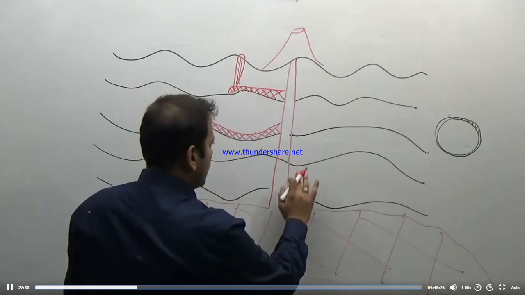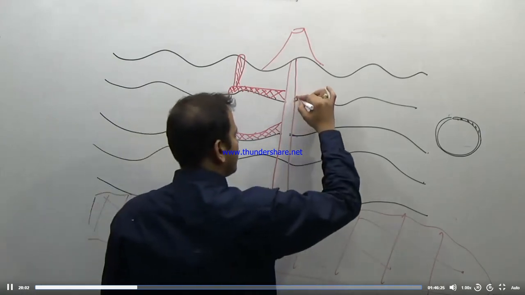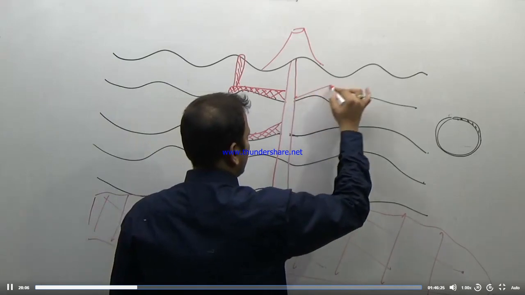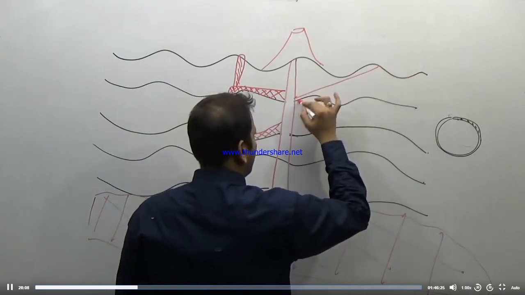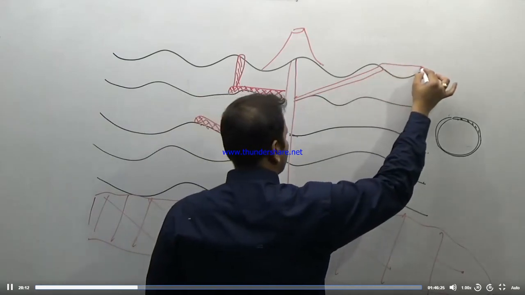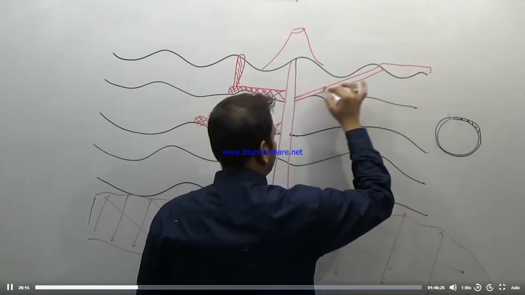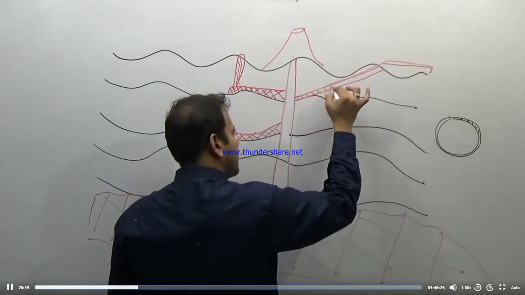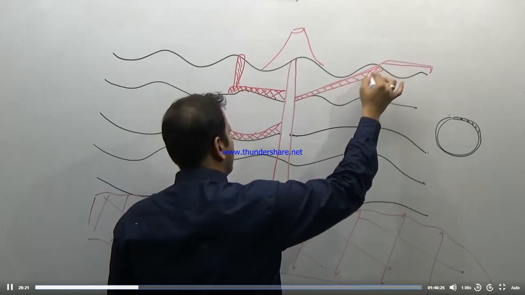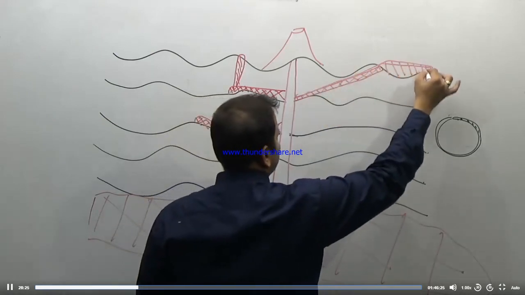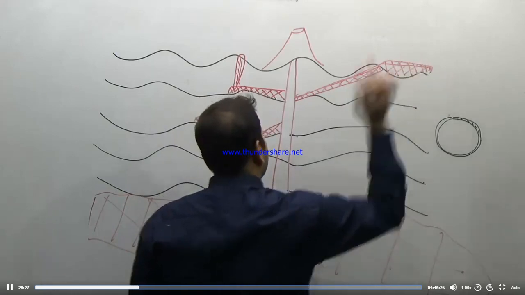Some magma will again go along like this, resulting in the formation of an intrusive landform. Some solidifies inside, some reaches outside and solidifies as a flat land known as lava plateau or lava plains.